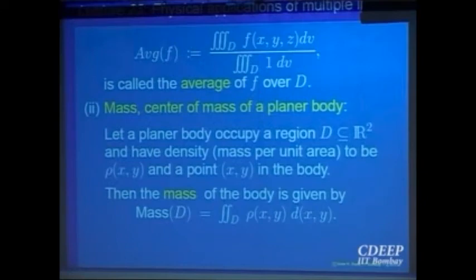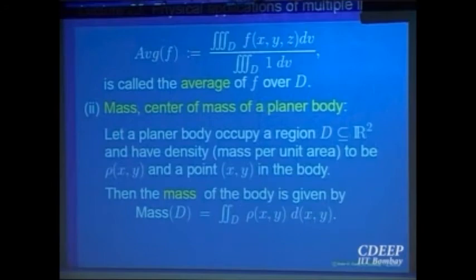For example, for a planar body, you would like to find out the center of mass, the center of gravity of a planar object. What is the physical definition of center of gravity? Given a planar object, you say a point (x bar, y bar) is the center of gravity, provided the whole mass can be assumed to be at that point, right? But if the whole mass is there, you can compute the moment of that mass with respect to the x-axis and y-axis, right?